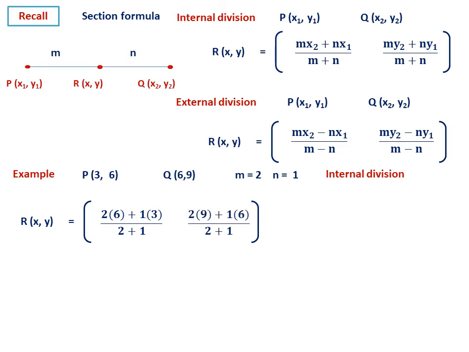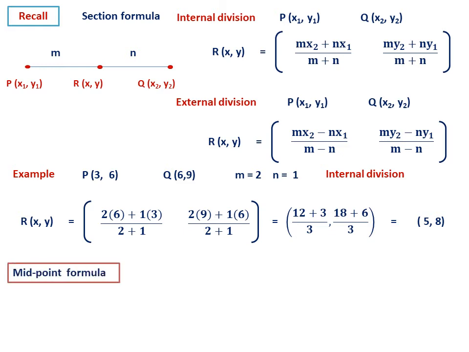Similarly, the y coordinate will be m is 2, m into y2, 9, plus n, 1, into y1, 6, divided by 2 plus 1. So simplify, you get (12 plus 3) by 3 and (18 plus 6) by 3. So the final answer is therefore (5, 8). So this is the coordinate of R. That is, R divides PQ in the ratio 2:1 and the coordinate of R is (5, 8).